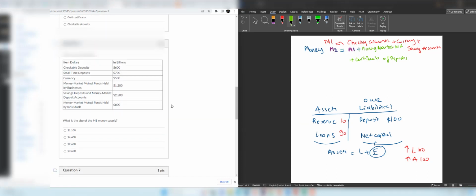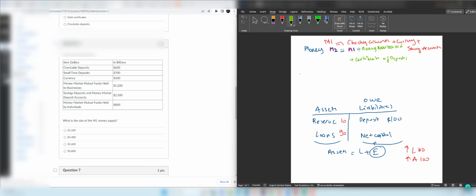Question 6. What is the size of M1 money supply? Now in this question, we are going to calculate the size of M1 money supply. Let's identify each account, whether it's M1 or M2. The first one, checkable deposits, is M1. Small time deposits, as I said, you have to wait for some time to be able to use the money, therefore it's M2. Currency is M1.